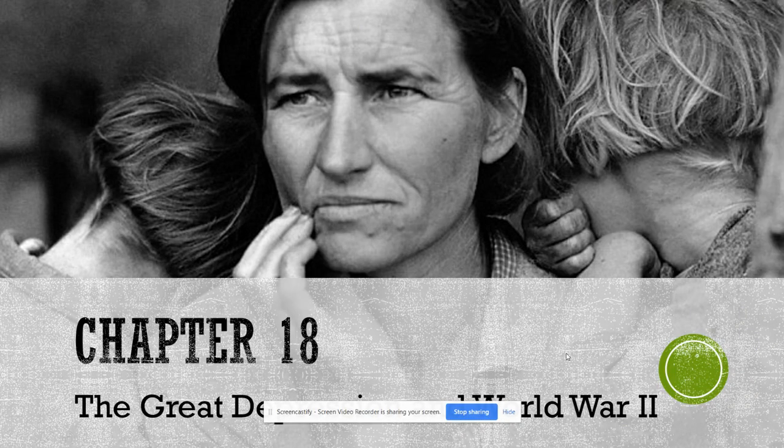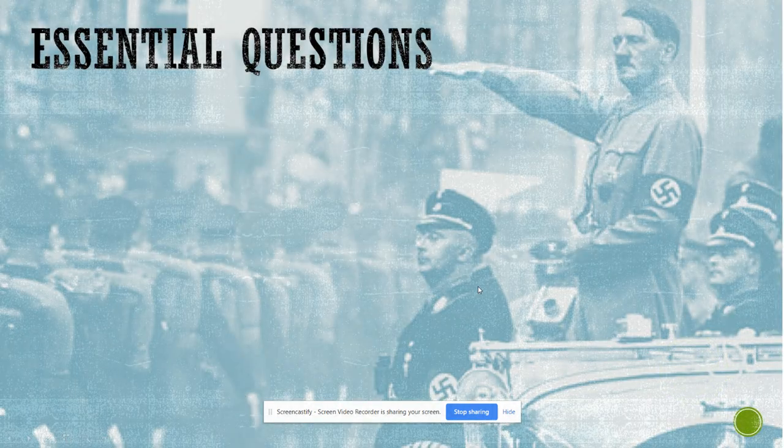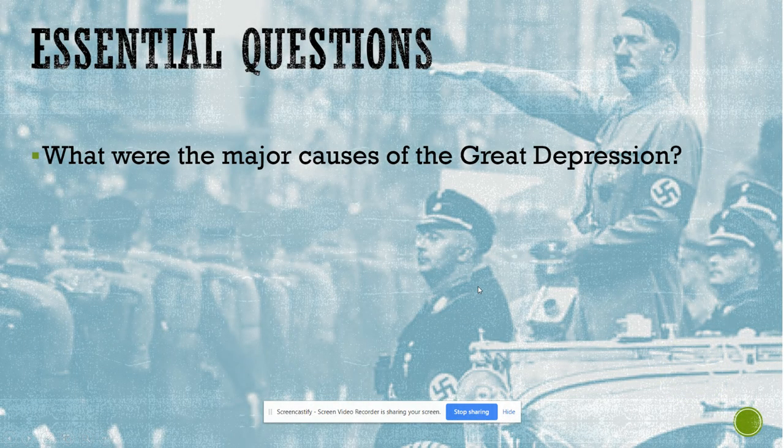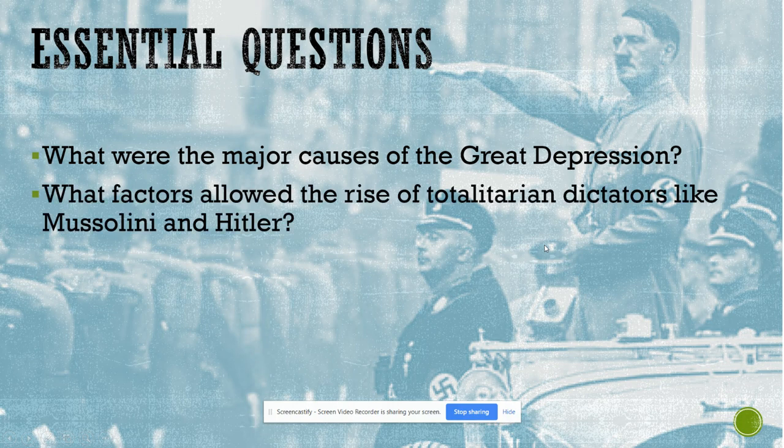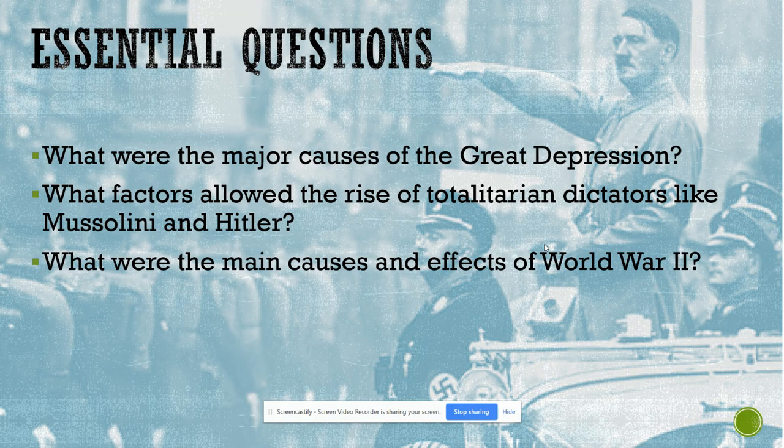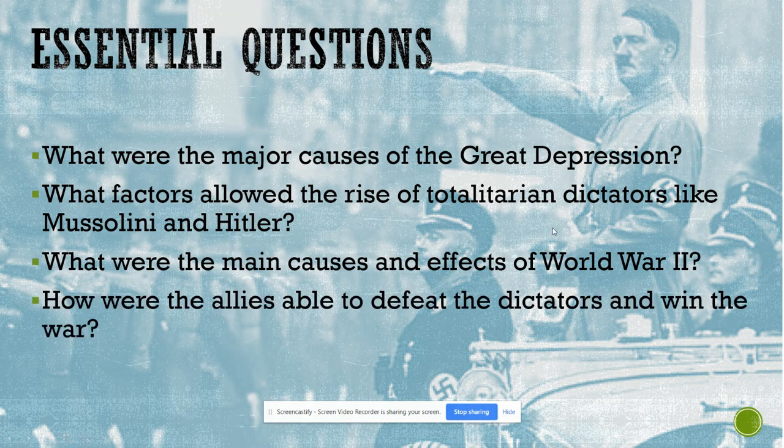Okay, so Chapter 18, Great Depression, World War II. Essential questions. What were the major causes of the Great Depression? What factors allowed the rise of totalitarian dictators like Mussolini and Hitler? What were the main causes and effects of World War II? And how were the Allies able to defeat the dictators and win the war?